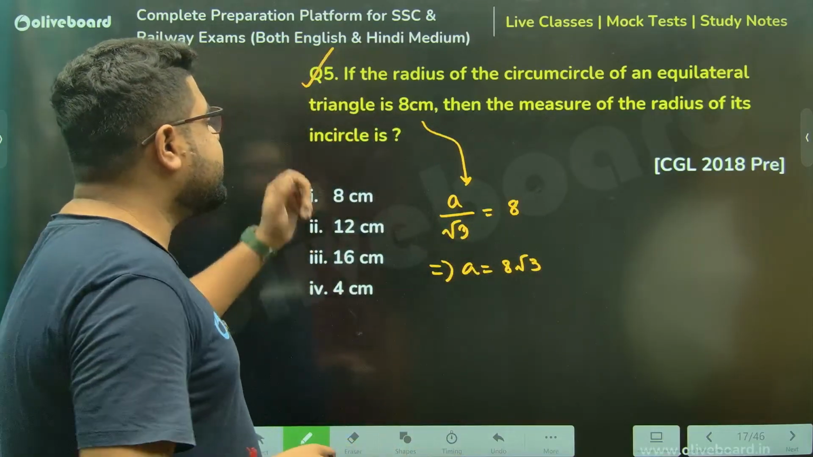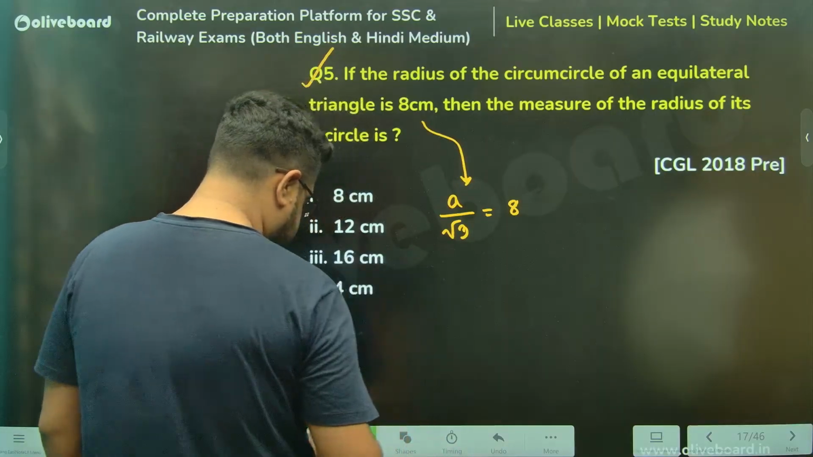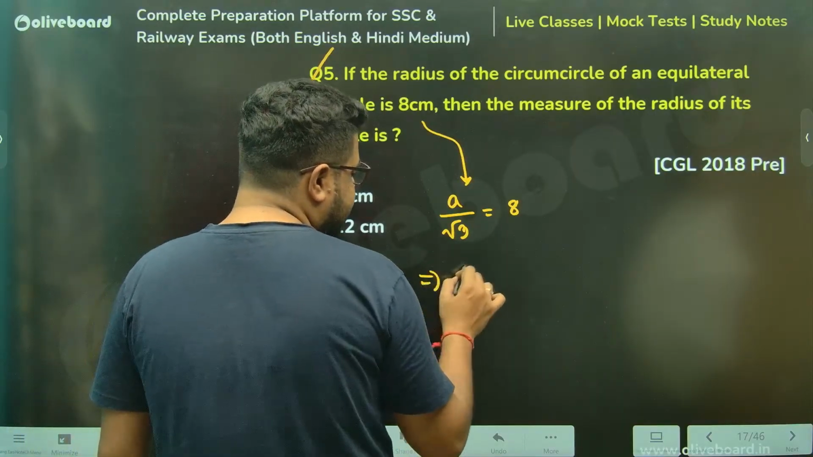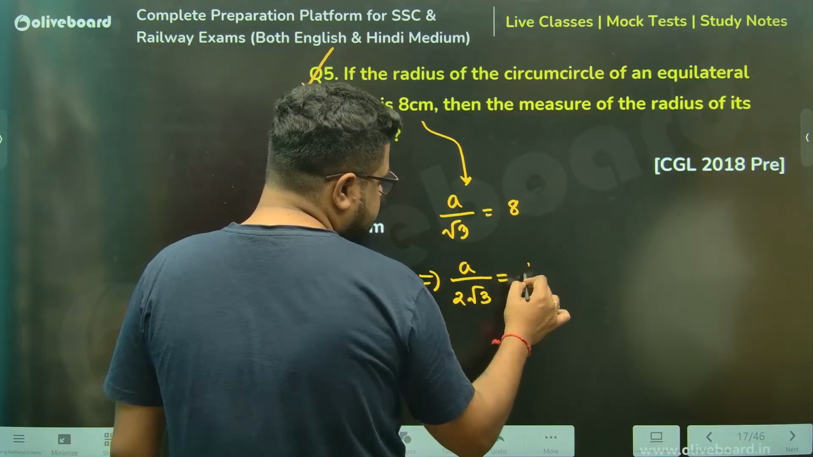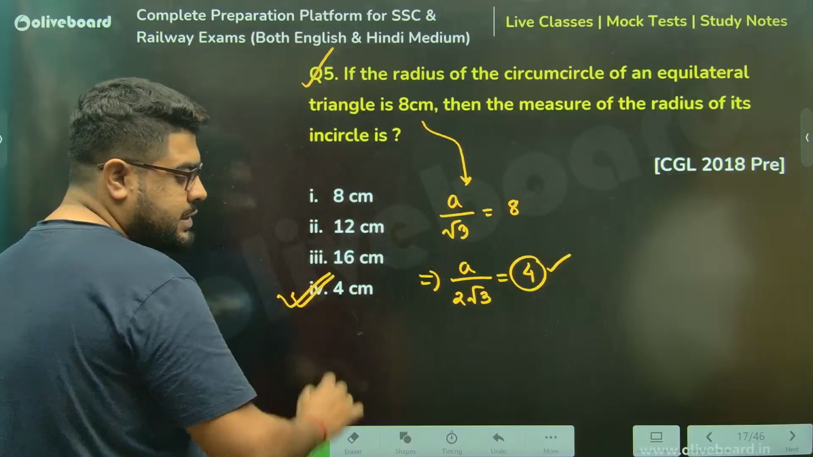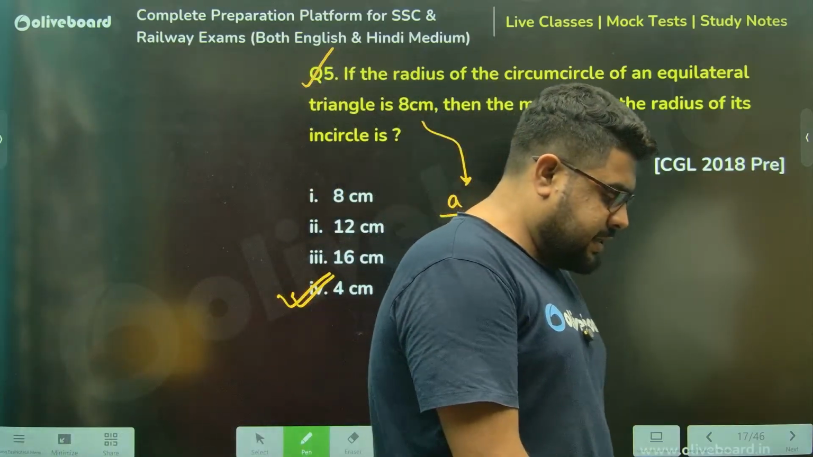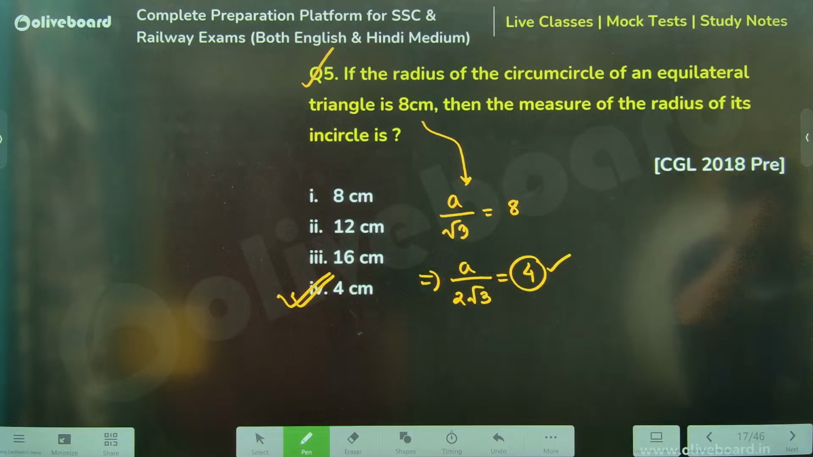Measure of the radius of the incircle. I don't need to do this, sir. The measure of the incircle radius will be just half of that because the ratio was 2:1. So this will be 4, sir. Again, I don't need to do any calculations. Just half is the correct answer.